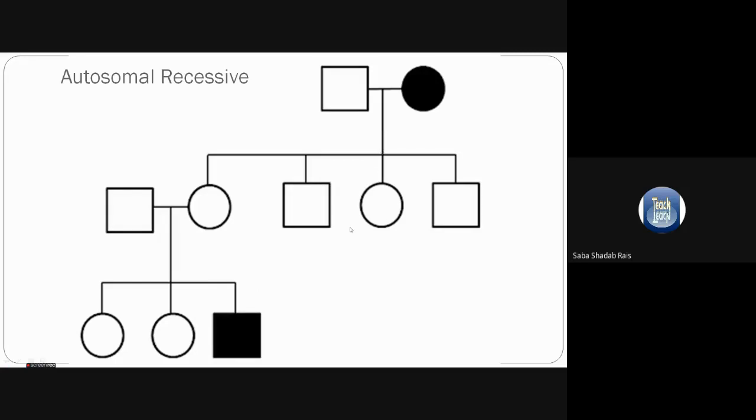You can see the skipping of generation. In heterozygous carrier marriages, 25% of children are absolutely normal, 50% will be heterozygous carriers, and 25% will have the disease.